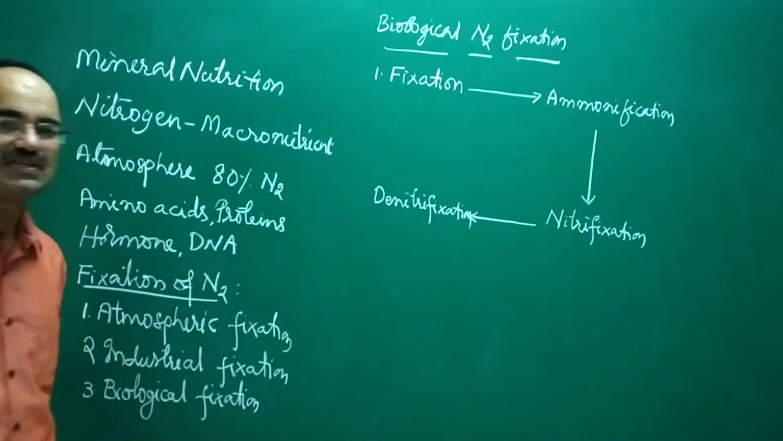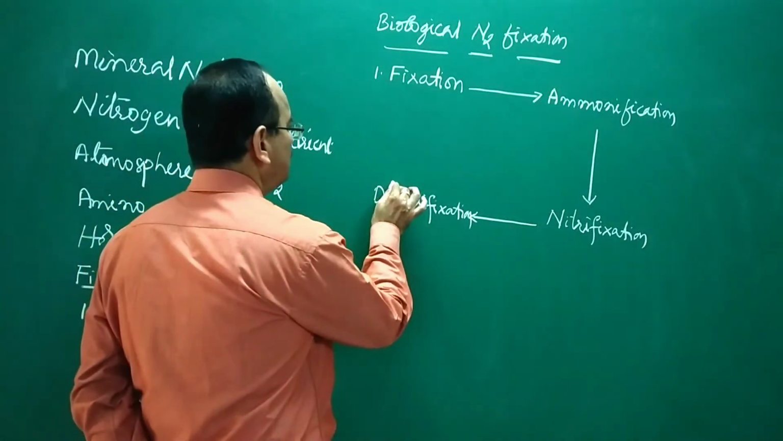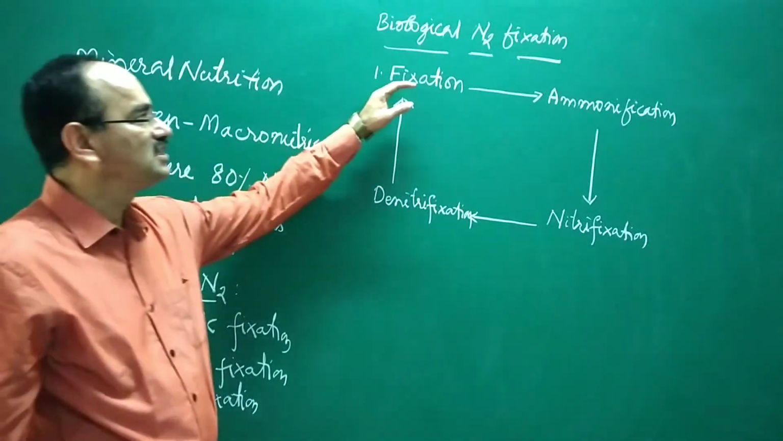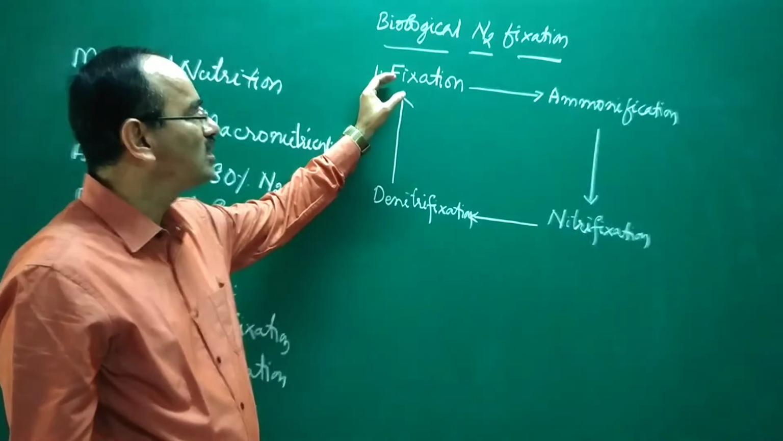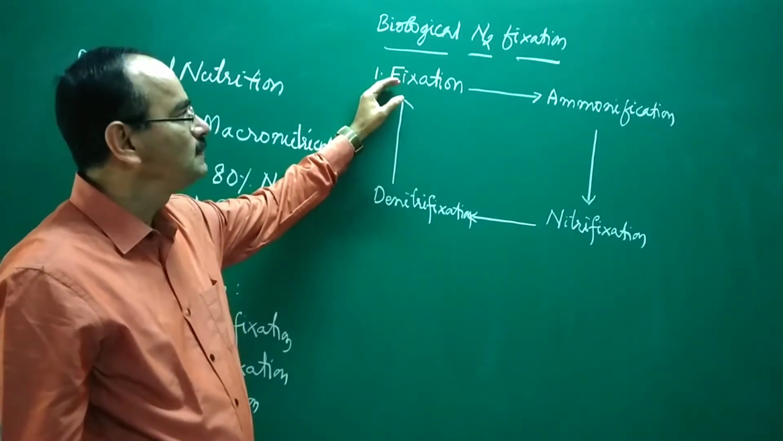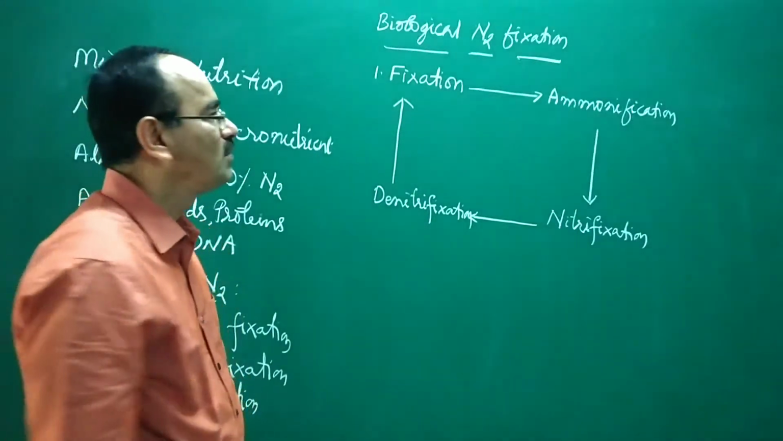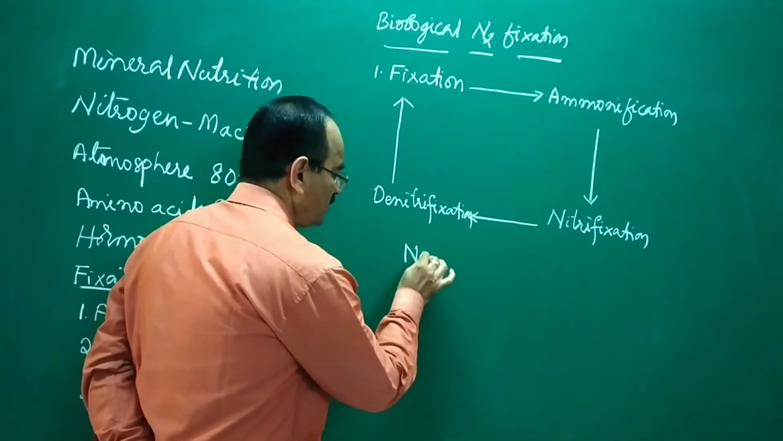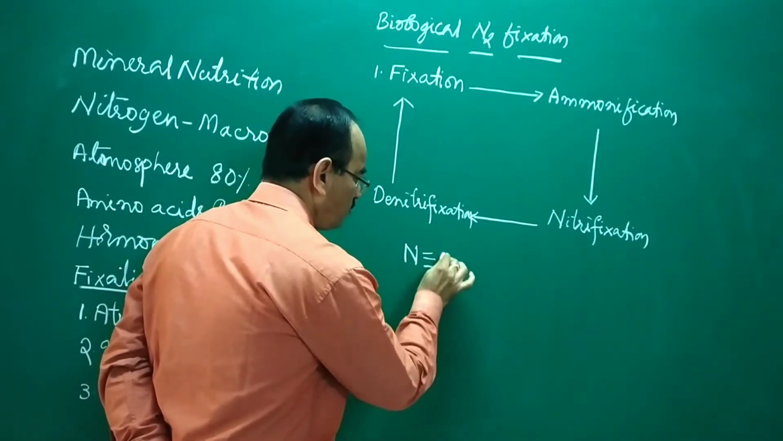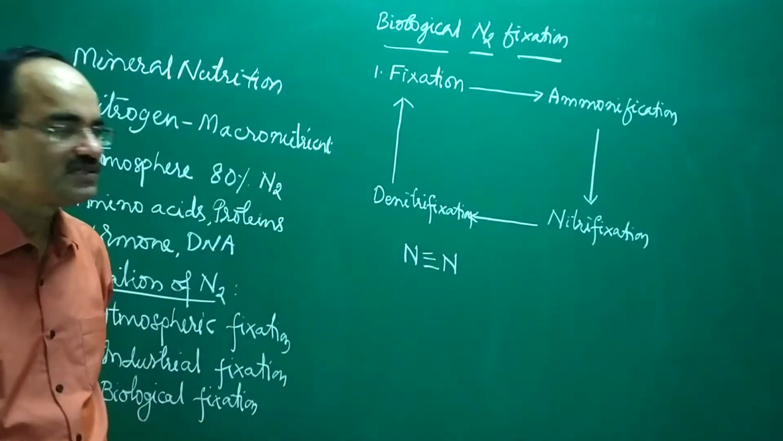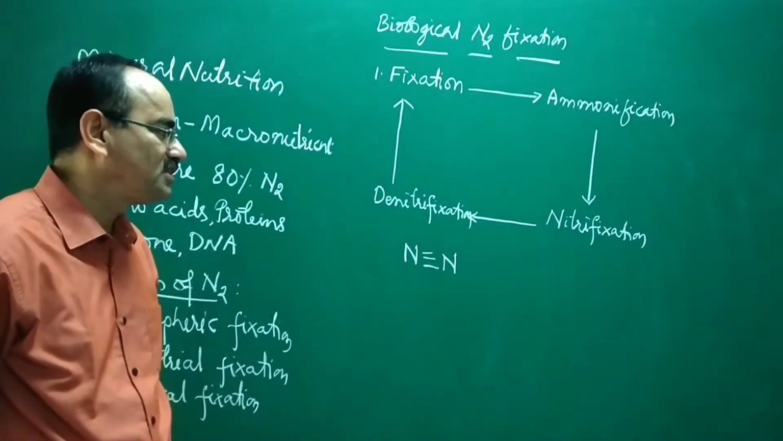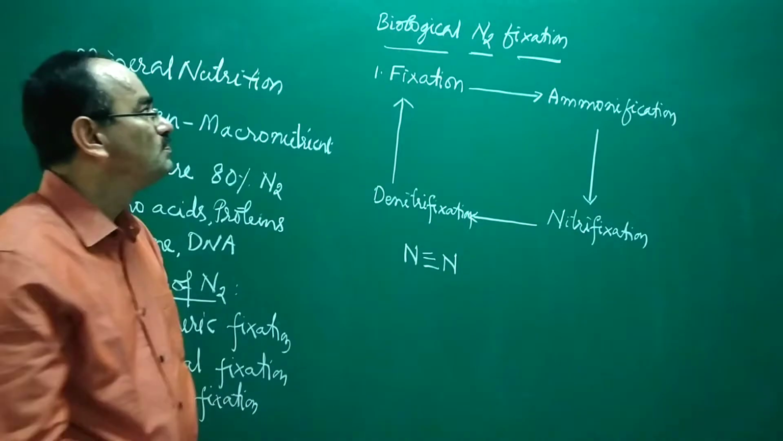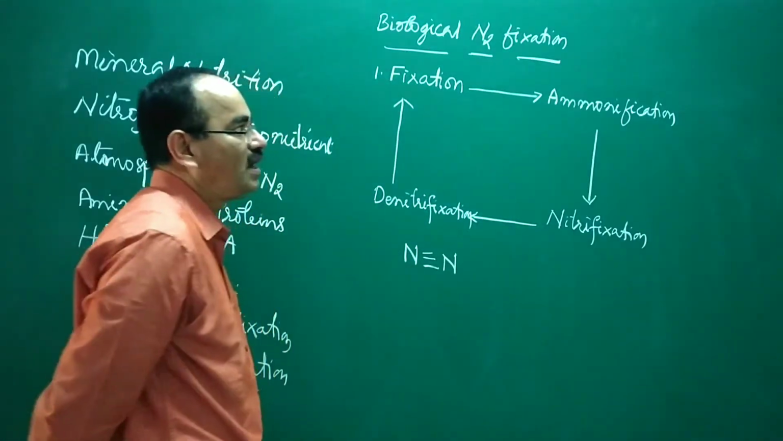Once denitrification takes place, nitrogen goes back to the atmosphere. So this cycle continues. First nitrogen is fixed. Fixing of nitrogen to the soil is called nitrogen fixation. Then the molecular nitrogen has two atoms of nitrogen with a triple bond. So it has to be converted into ammonia. That is called ammonification.